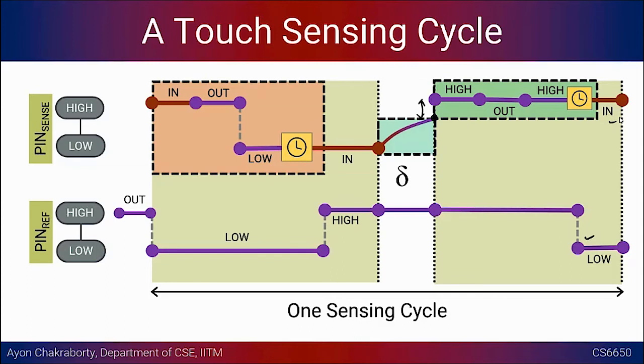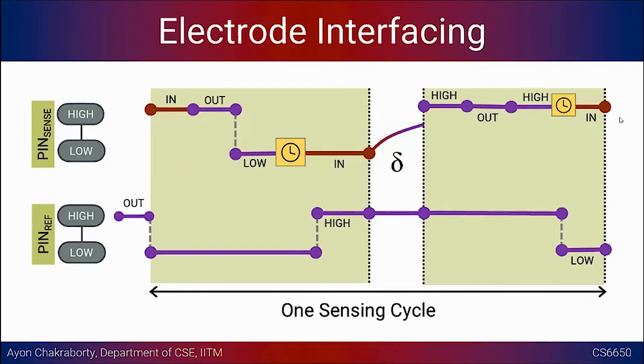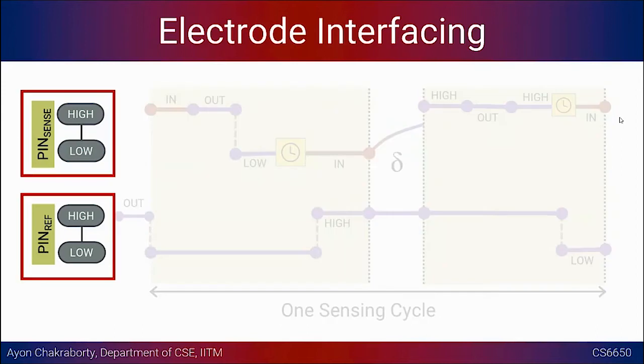Okay. So now we want to implement this, and before that I want to show you the pin diagrams. If you want to implement something like this, I want to show you one example of how to do it. There are these two pins, and these two pins have to be interfaced with the microcontroller. Here we are using Arduino's digital input output pins.